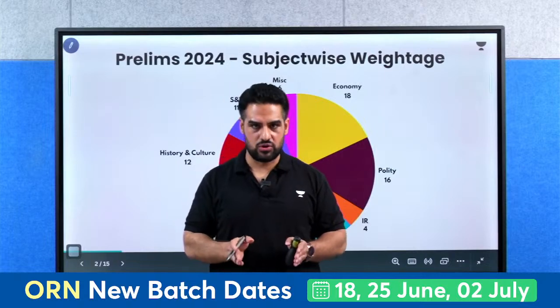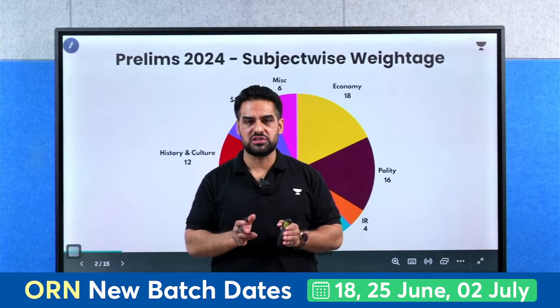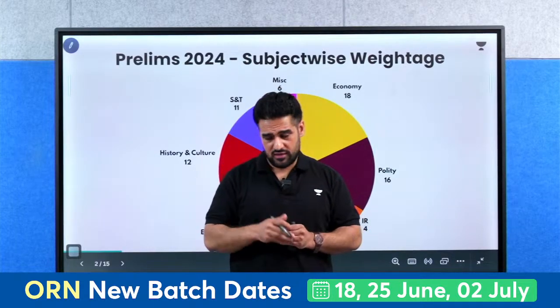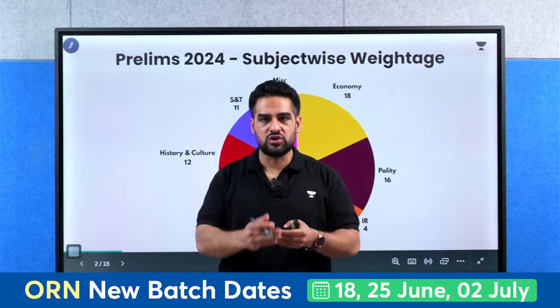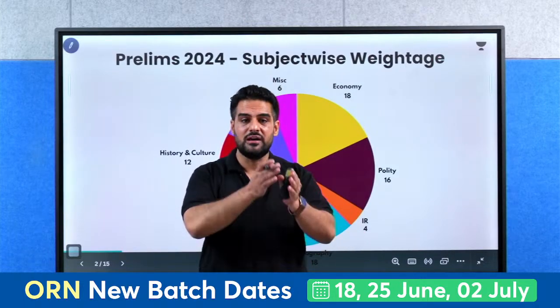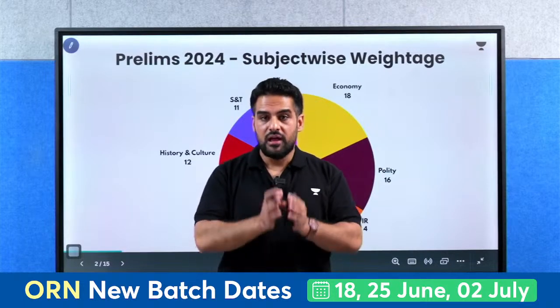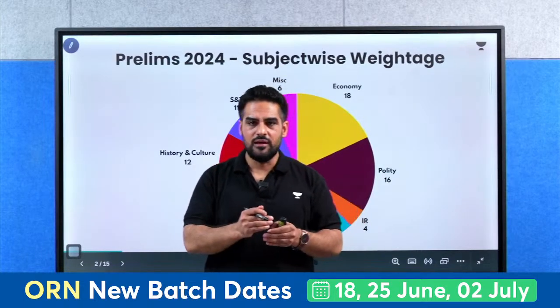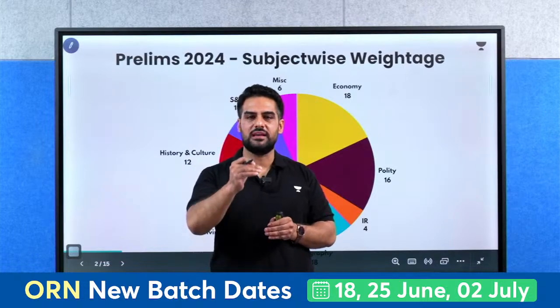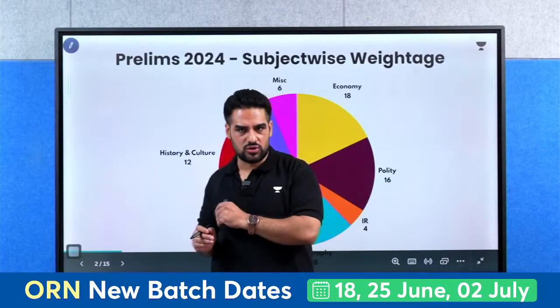Especially what I found in geography, the majority of the questions were repeated from the PYQs. Yes, we cannot deny the fact, geography is basically a conceptual part. So majority questions were from the PYQs with some static part. Yes, there was a dynamic approach also in the questions, and we have seen the questions from the geography portions are increasing. I will give you that analysis also.